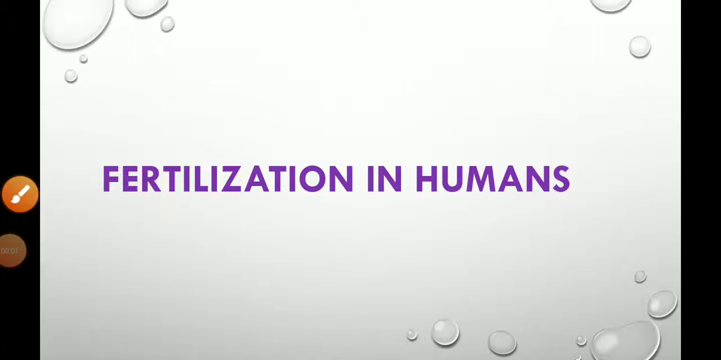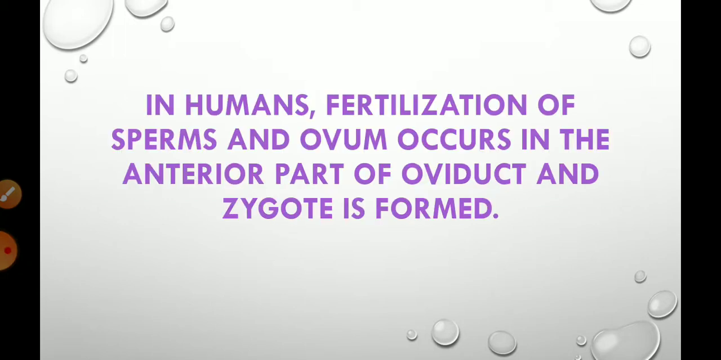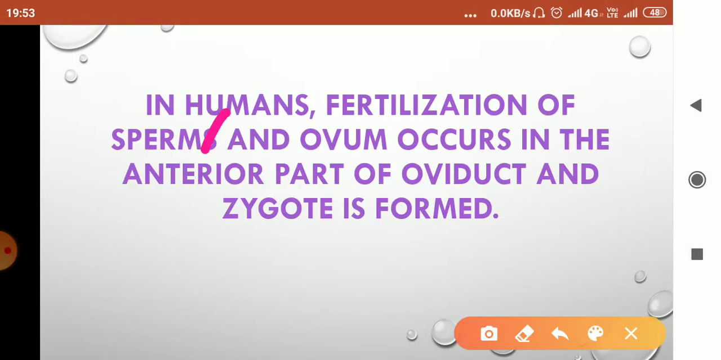Hello everyone. Here we are going to discuss fertilization in humans. In humans, fertilization of sperm and ovum occurs in the anterior part of the oviduct and the zygote is formed. This question is very important: where does the fertilization of sperm and ovum occur? So it is the anterior part of the oviduct.